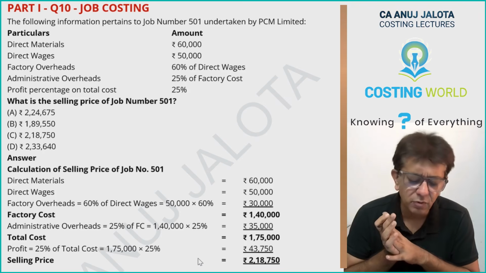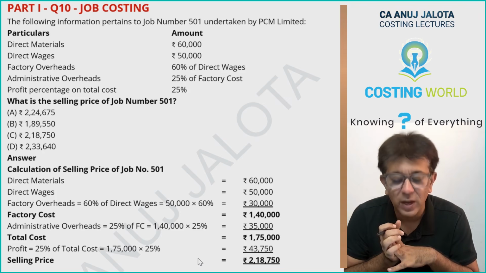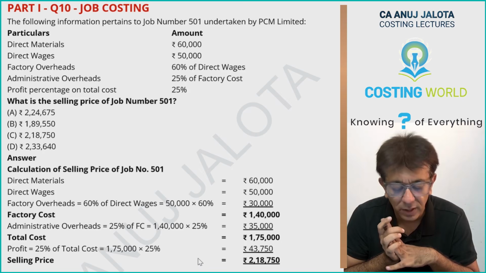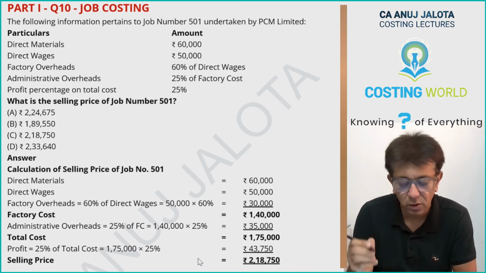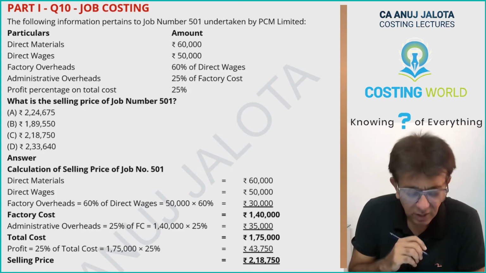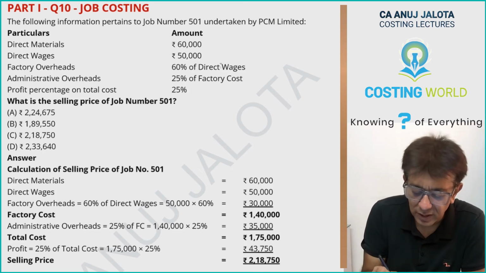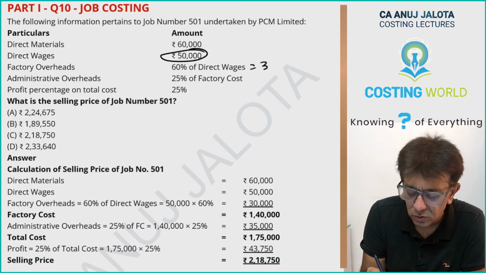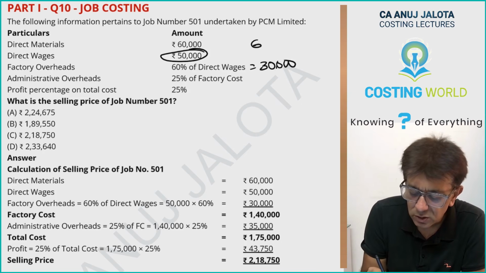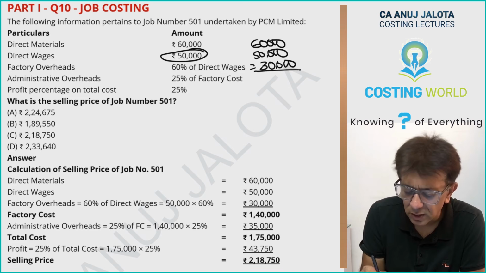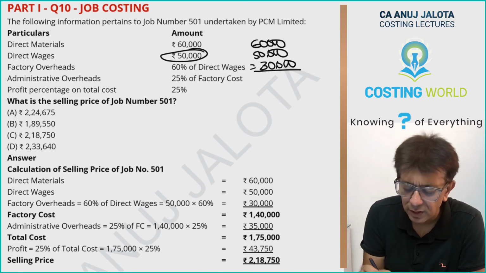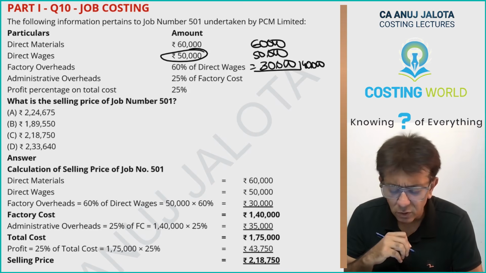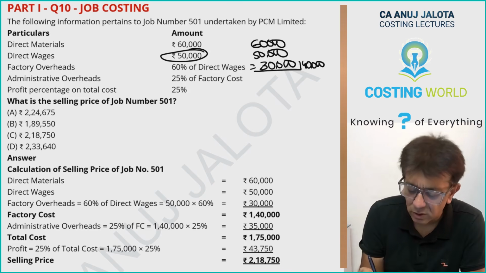The following information pertains to job number 501 undertaken by PCM Limited. Direct material 60,000, direct wages 50,000. Factory overheads is 60% of direct wages. Direct wages is 50,000, so therefore this will become 30,000. So 60,000, 50,000, 30,000: 60 plus 50 is 110, 140,000. This will give you factory cost. And admin overheads 25% of that. So 25% of this will work out to 35,000.